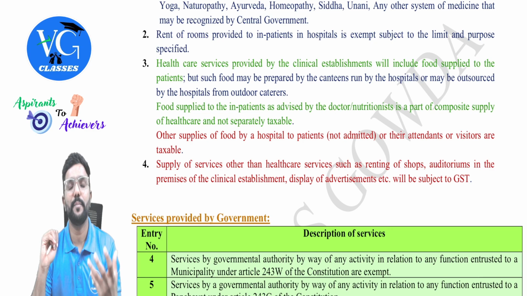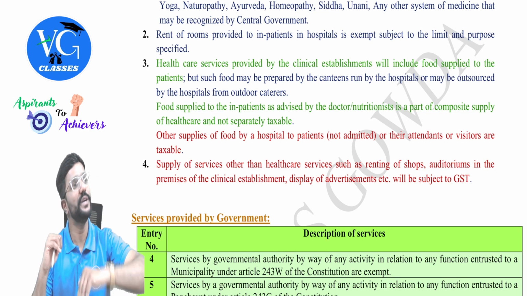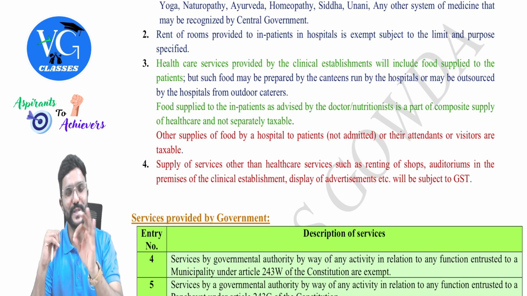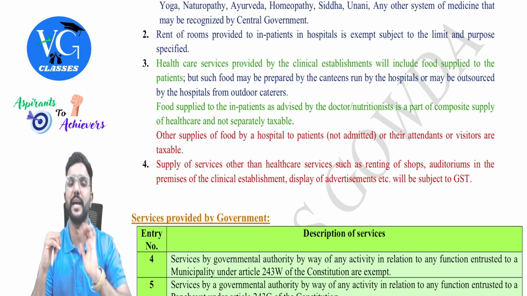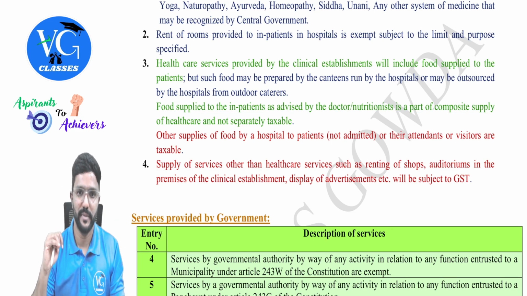When they are giving to the patients who are admitted, normally it will be supplied to the bed or to a particular room, guys. Whereas for others, you need to go to the canteen and buy it. So anything bought in the canteen will be liable for GST. Whereas any food provided to a patient who is admitted is exempt, people.